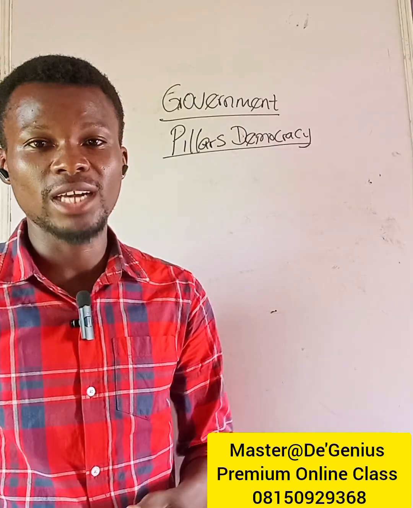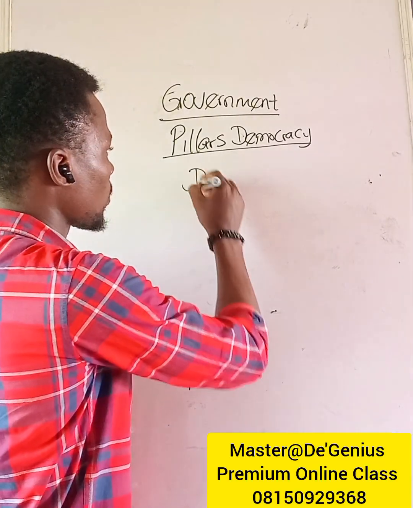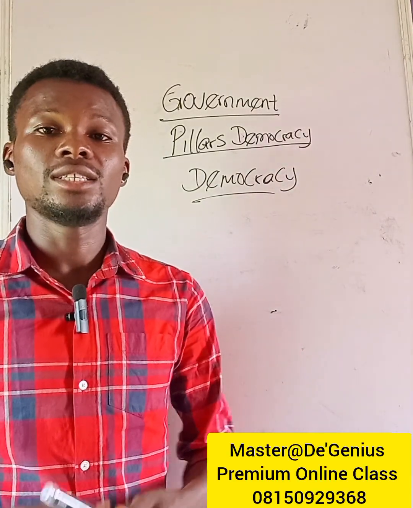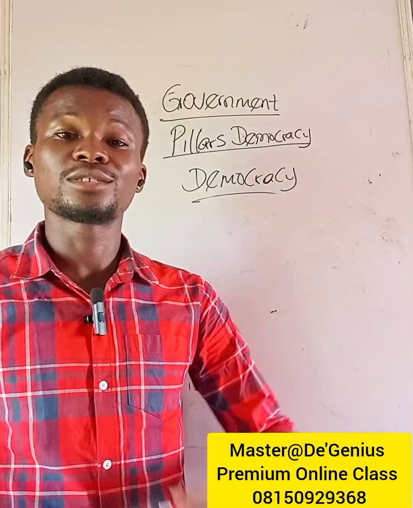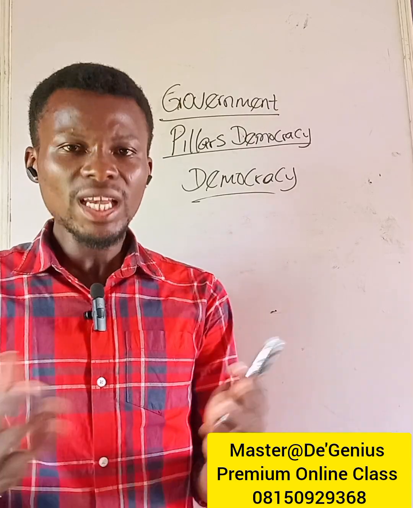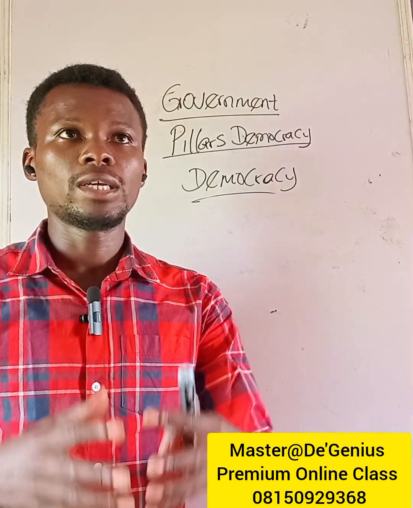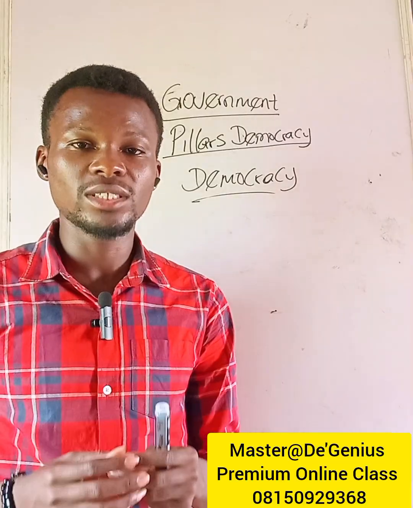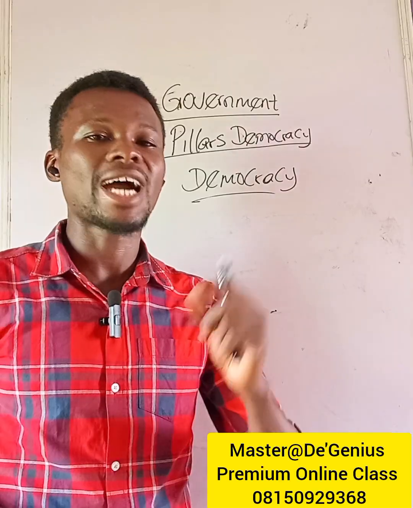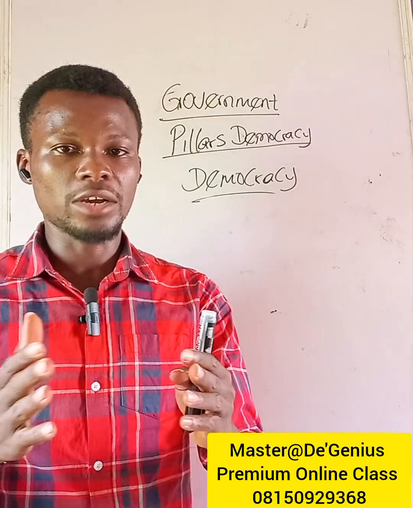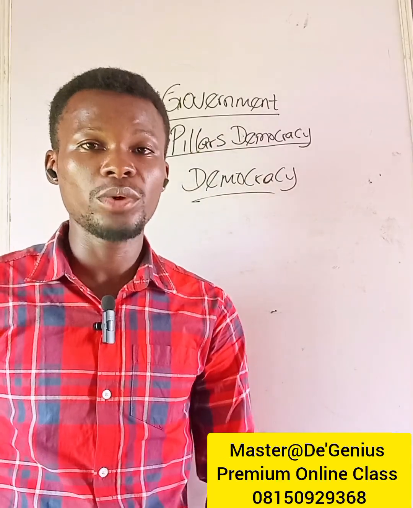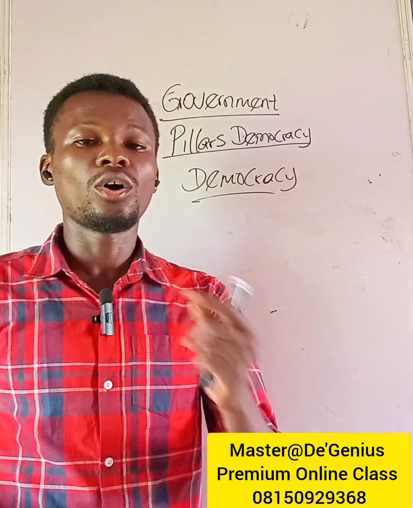Now, before we go into pillars of democracy, what is democracy? I know the definition that comes to your mind is democracy as defined by Abraham Lincoln. Democracy is government by the people, of the people, and for the people. But in a concise way, democracy is a system of government where people rule, either directly or indirectly.